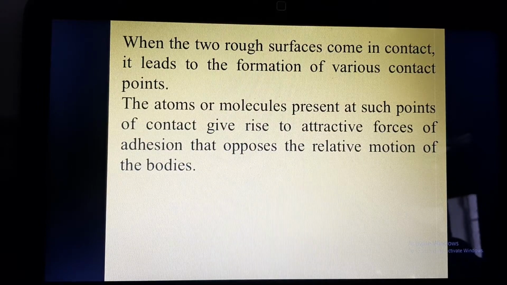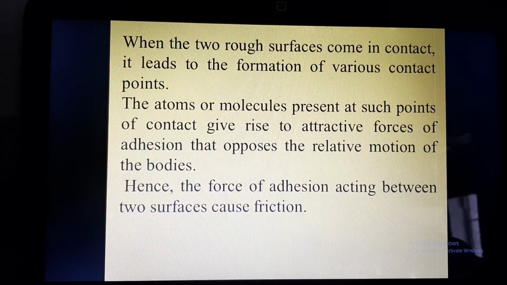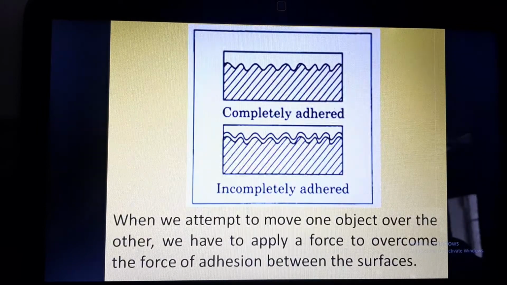The atoms or molecules present at the points of contact give rise to attractive forces, and these attractive forces are called the force of adhesion. Since the two surfaces are adhered because of the attractive forces between their atoms and molecules, it will oppose the motion of the body and will not allow it to move further. Hence the force of adhesion acting between two surfaces causes friction.